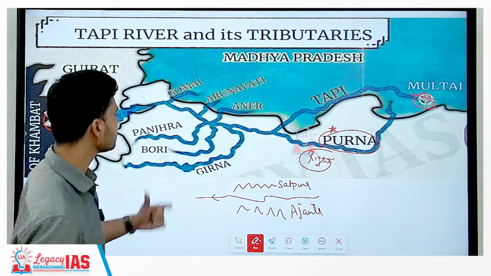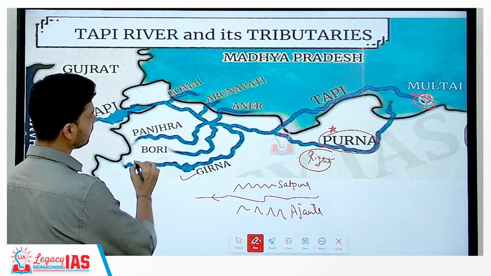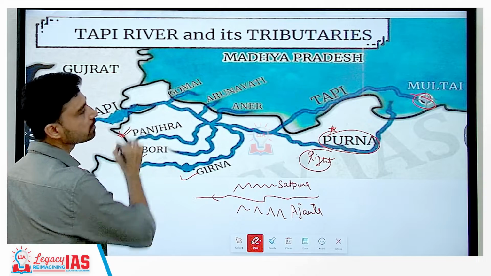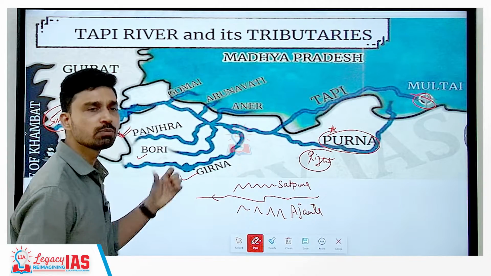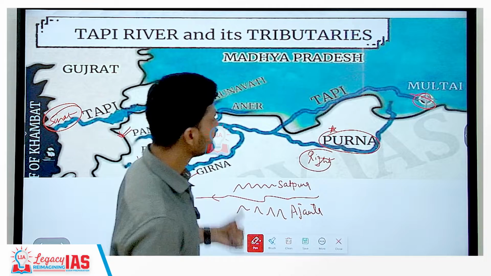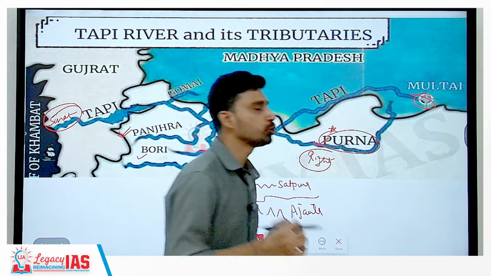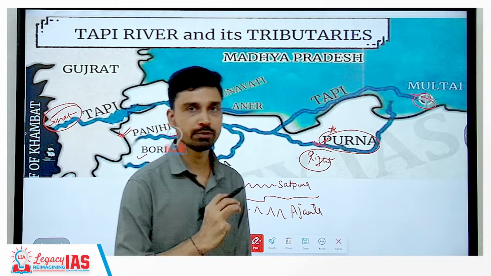Other small rivers that it receives are the Girna river, the Bori river, and the Panjra river, but these are very small streams, less than 100-200 kilometers. So Purna is the only river that you should remember, which can be important from the examination perspective.